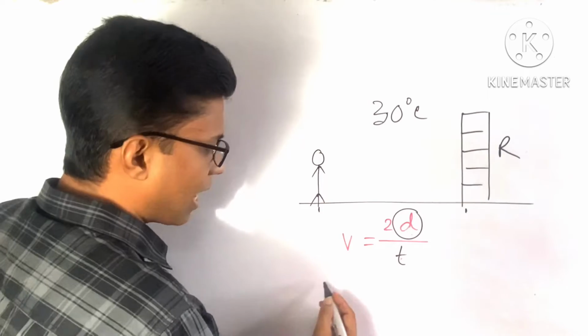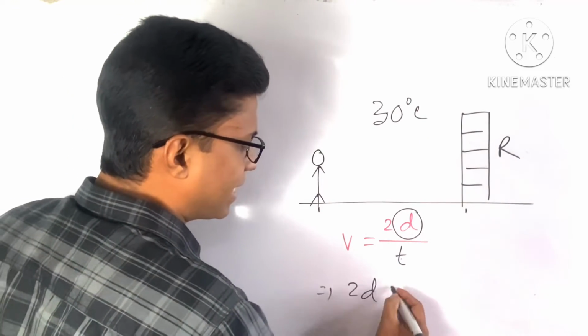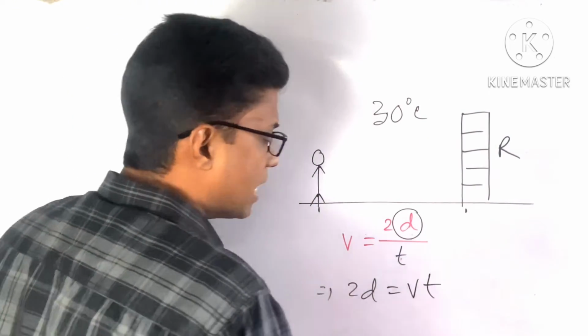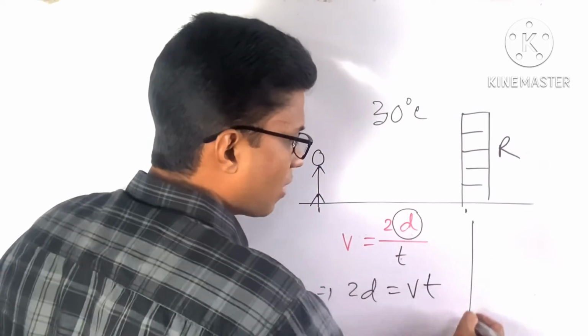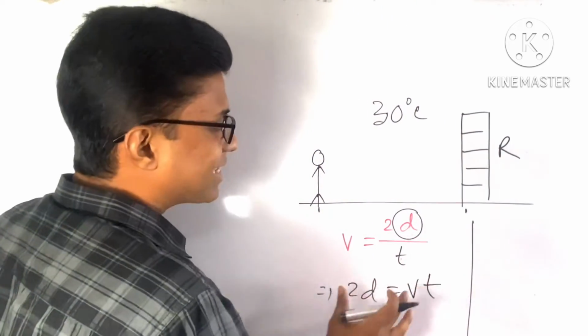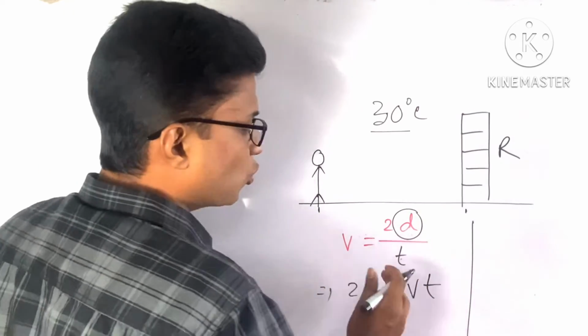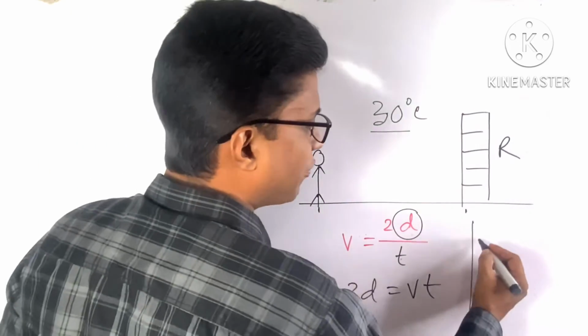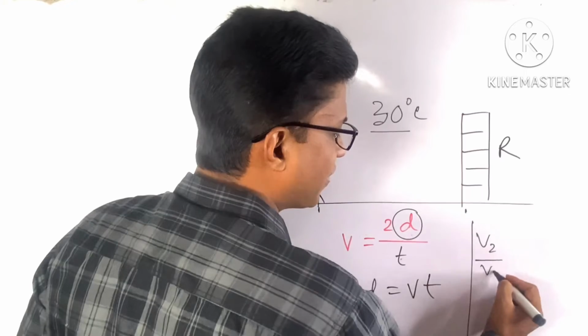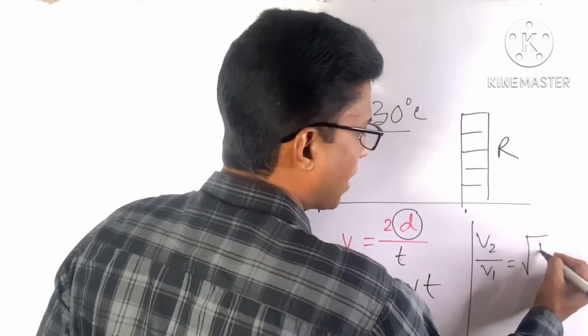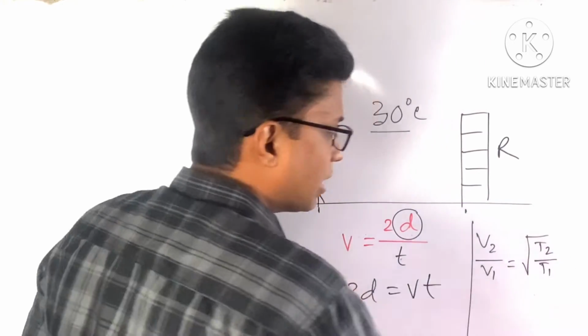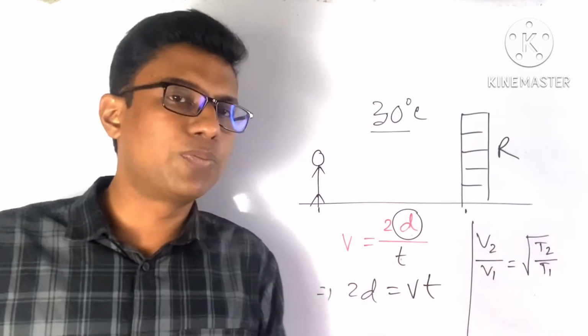After this line we can write 2D is equal to Vt. Here V means the velocity of sound at 30 degrees centigrade temperature. To calculate the value of V, we can write V2 by V1 is equal to root over T2 by T1, the equation that we have used before.